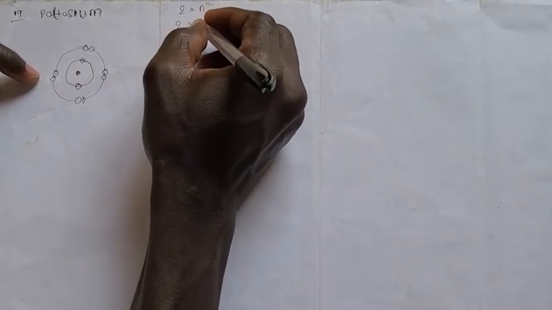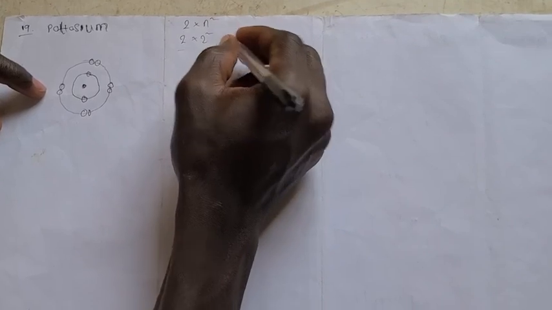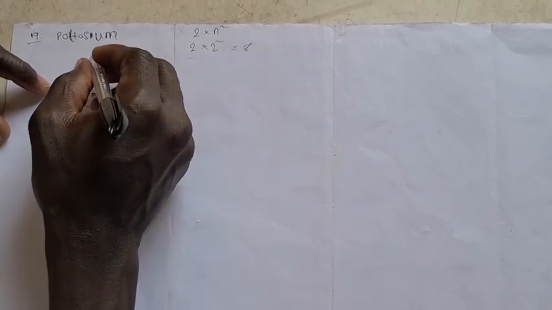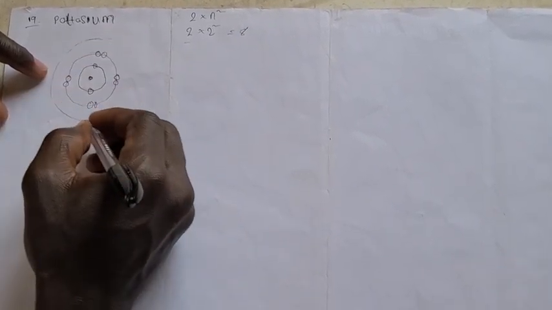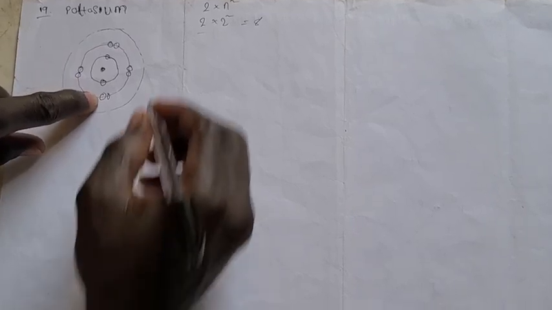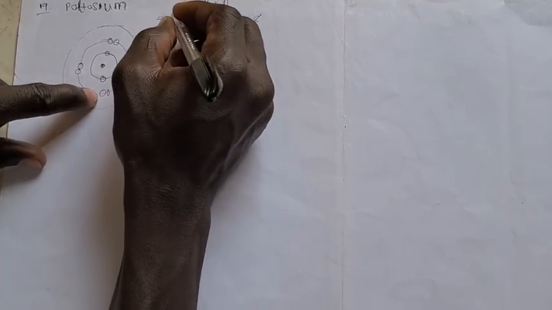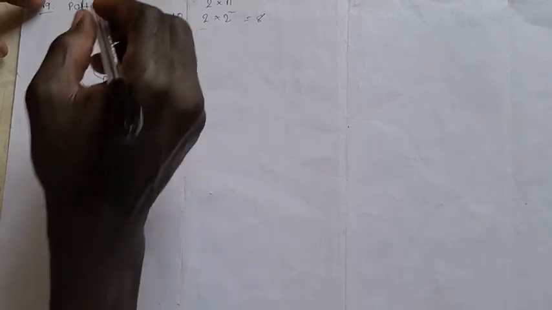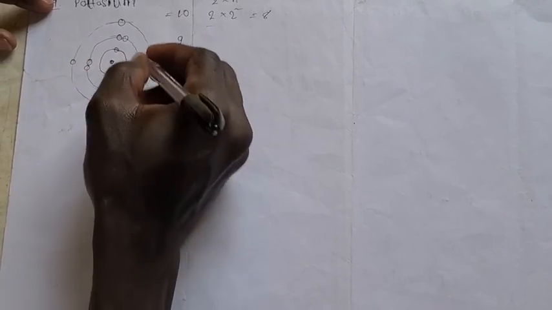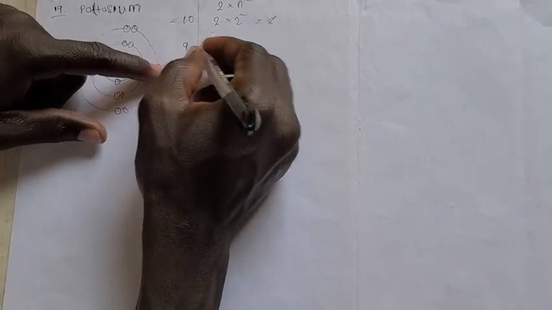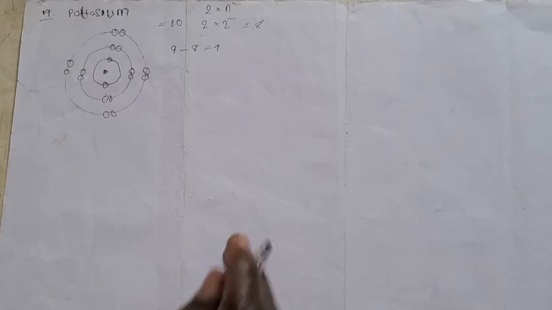Stop. Move to the next one. Remember your 2 times 2 raised to power 2 for the second shell, giving us 8. Now we move to the next shell. So remember, we have put 2 here plus this 8 outside. So we have used 10 out of it. We are left with 9. Do you understand? We put 1, 2, 3, 4, 5, 6, 7, 8. 8 from this 9. We are left with 1 electron. Remember your octet rule.